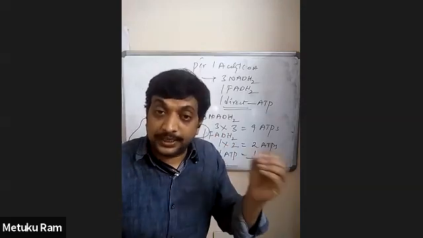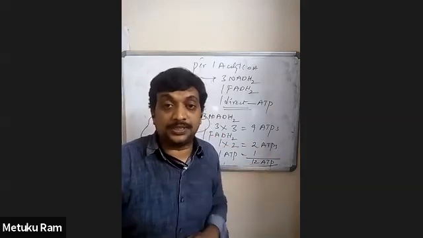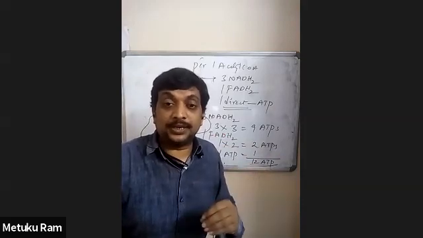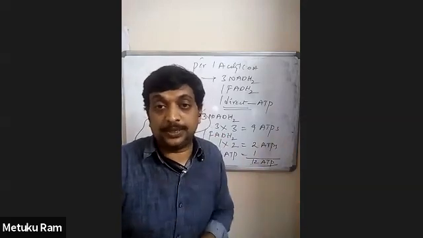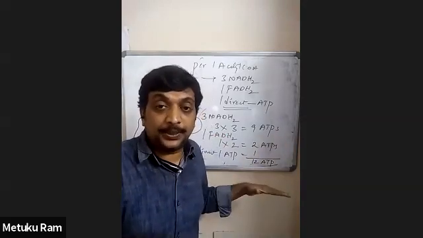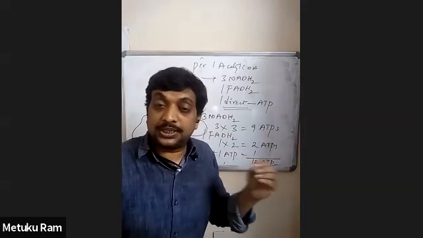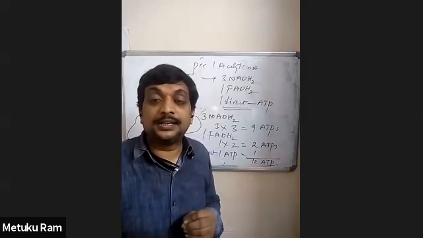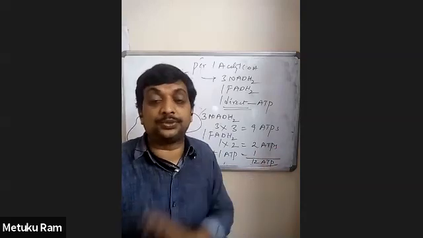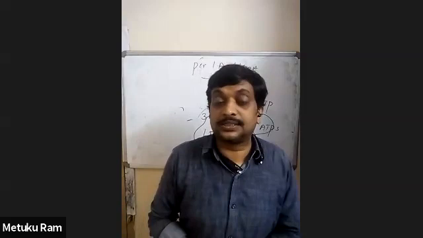So that is by oxidative phosphorylation. While doing the calculation, we should read the statement carefully. If the question asks to calculate the total number of ATP, then we should take the direct ATP along with the ATPs of NADH2 and FADH2. If the question says oxidative phosphorylation, then we should look only at the ATPs of NADH2 and FADH2. Right, so this is in brief regarding the Krebs cycle. Thank you.